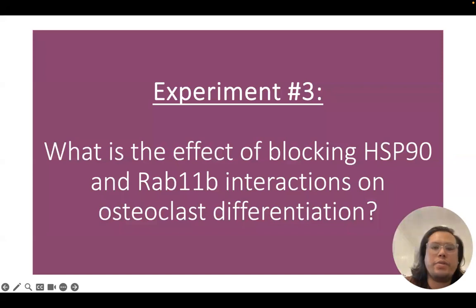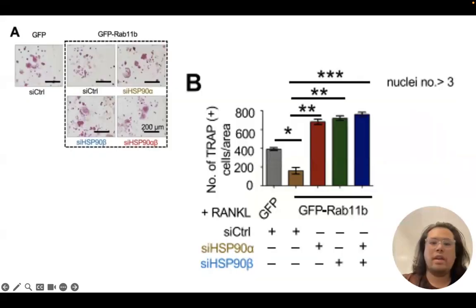Next, the researchers wanted to investigate osteoclast differentiation by blocking HSP90 and RAB11B interactions. TRAP is a protein that's expressed by osteoclasts. Researchers stained for TRAP in GFP-overexpressed RAB11 cells that were treated with siRNA targeting HSP90 subunits. Figure A shows the TRAP staining, and Figure B shows the quantitative analysis of Figure A. Figure B shows that blocking HSP90 subunits showed an increase in TRAP-positive cells.